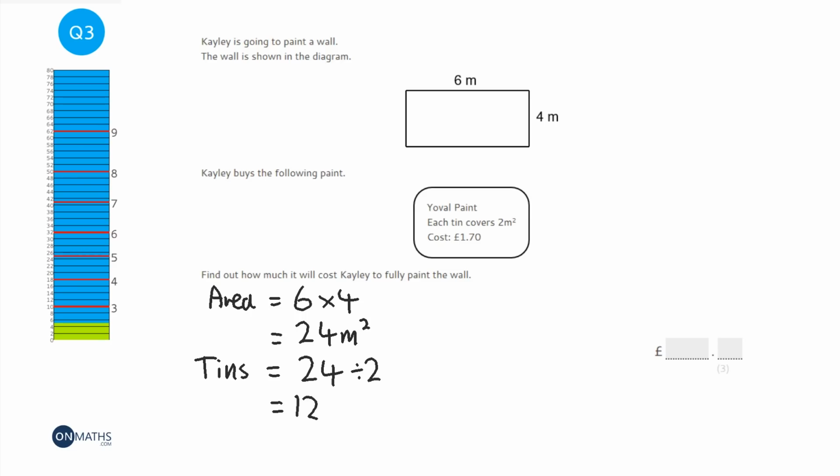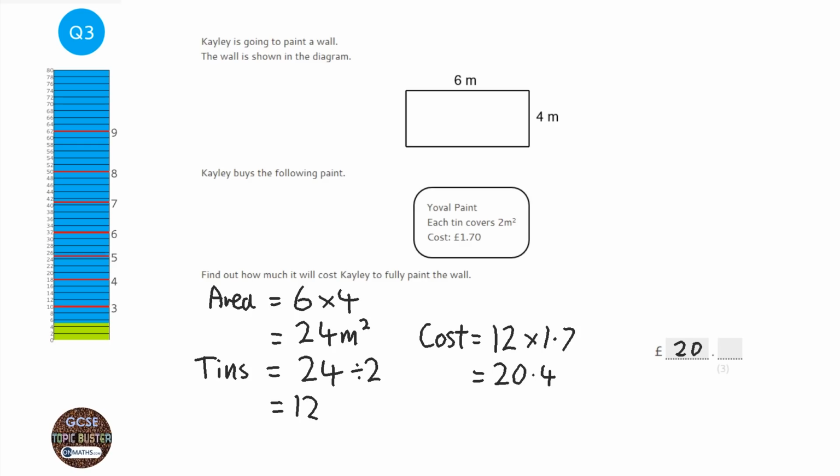Now it says the cost of each tin of paint is £1.70, so we're going to work out the total cost by doing the 12, because we need 12 tins of paint. We're going to times it by 1.7, or £1.70. So 12 times 1.7 is 20.4. And just remember, in money, you need to have it to 2 decimal places, so it's £20.40.